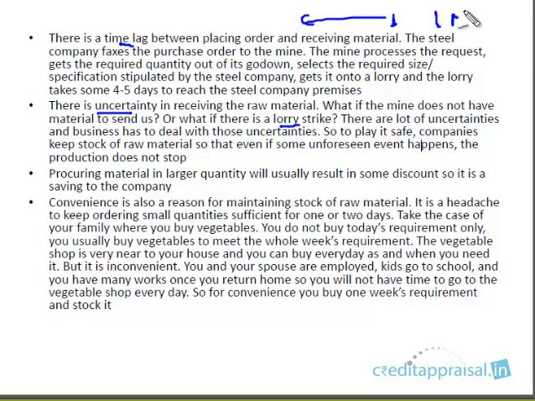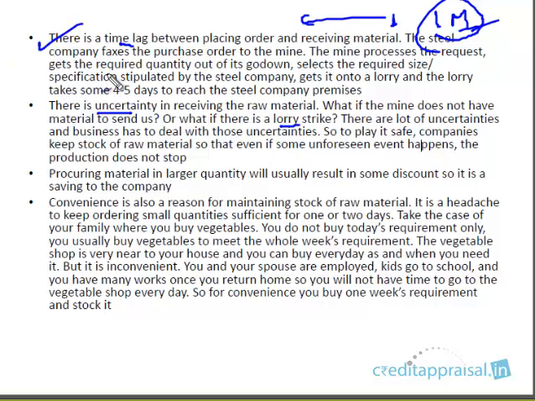So when I say companies maintain 1 month stock, what we are essentially saying is, for 1 month, even if the raw material doesn't arrive, the company need not stop its production. In common words, that is what it means, right? When we say the company is maintaining 1 month stock, what it means is, for 1 month, even if the raw material doesn't arrive at the site for some reason, the company still can go on with its production. So companies will maintain some stock due to these two main reasons.